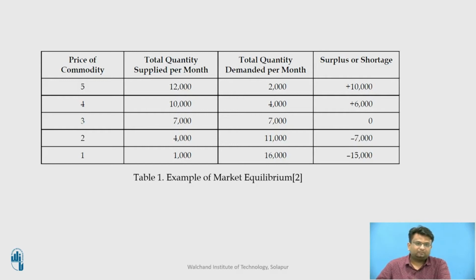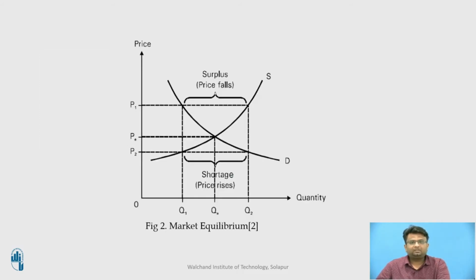This price is called what? The equilibrium price. The equilibrium represents the situation where there is no tendency to change the price, and it is a state of balance. It is stated differently that the price of X will be established where the supply decisions of producers and the demand decisions of buyers are mutually consistent. Graphically, the interaction of the supply and demand curves will indicate the equilibrium point E as shown in the figure.